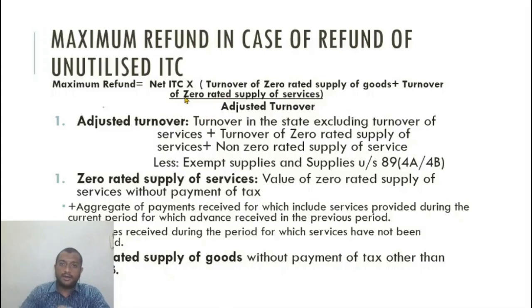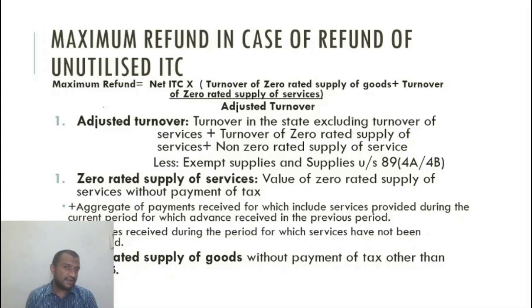Let us say 1 lakh is the input credit, the net ITC available as of today. I am a supplier making zero rated supplies, or for convenience assume that zero rated supplies are exports. I am making zero rated supplies, non-zero rated supplies, normal domestic supplies, all kinds of exempt supplies. So all kinds of supplies are being made by me.